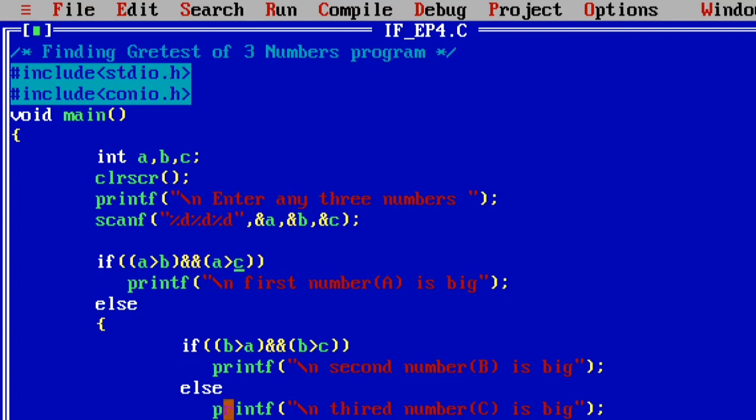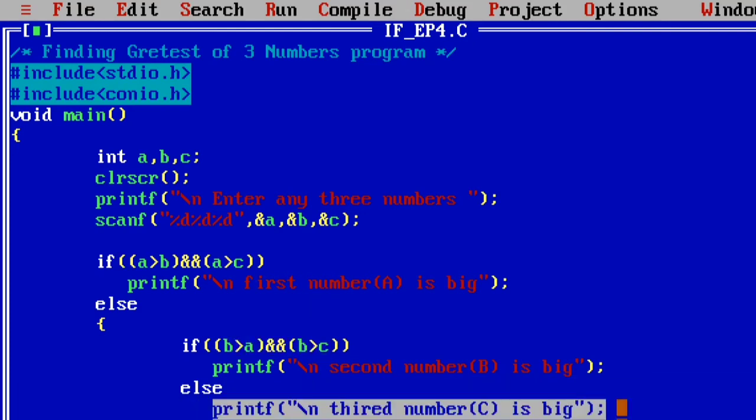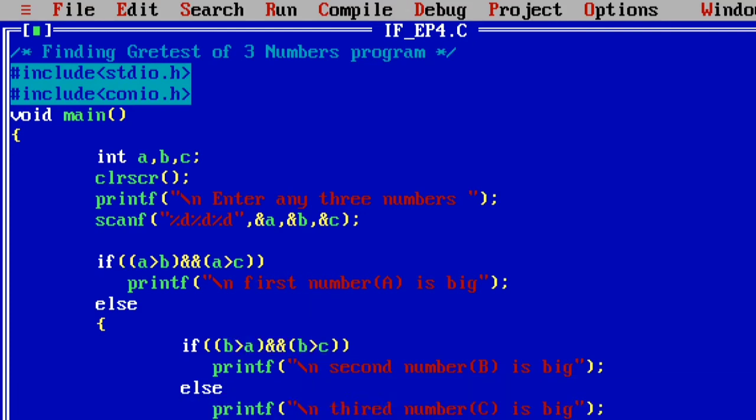Now it comes to the else part. Now b value is 22, so 22 is greater than 11, the condition is true. Now 22 is greater than 33, the condition is false. True and false, then you will get the answer as false. Then it comes to the else part and it will give the result as third number is big. Like that the program is executed by the compiler.